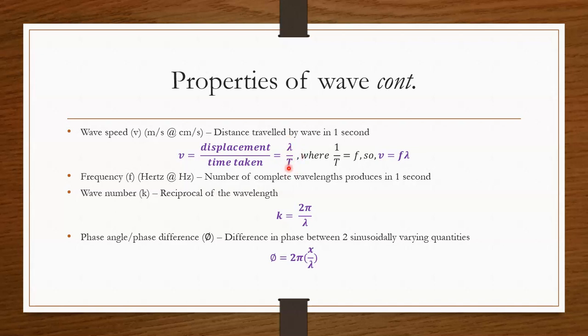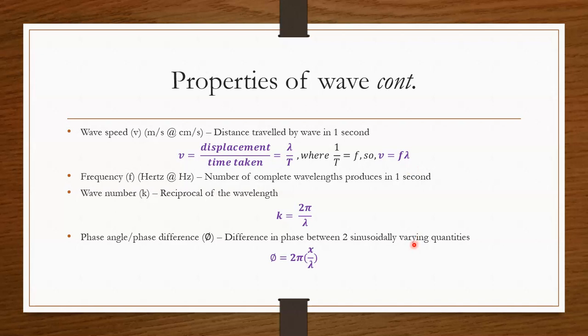The time taken in a wave is equal to the period, T. Now, if I need to relate this wave speed with the frequency, I know that the relation between T and f is equal to this one. By replacing this value into this equation, I will get another equation that relates the speed with the frequency, which equals this equation.